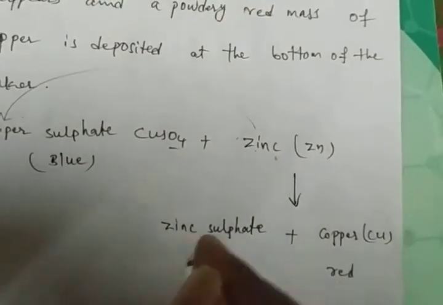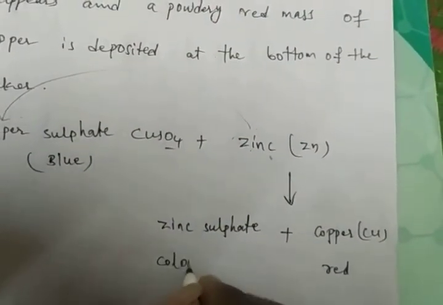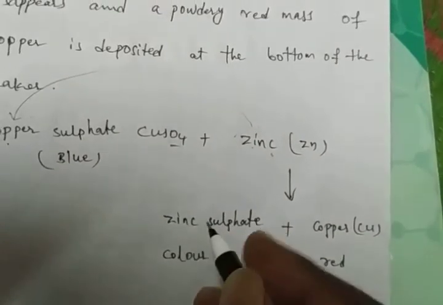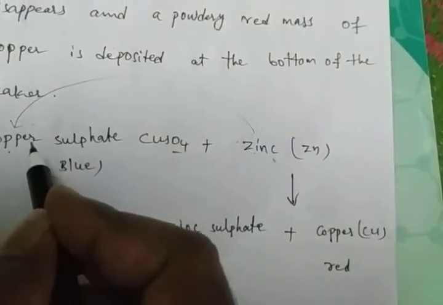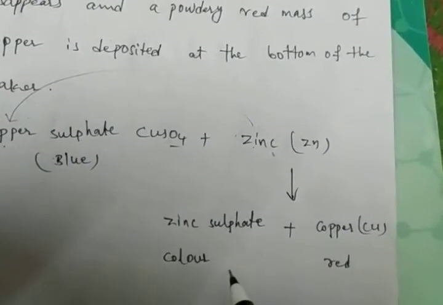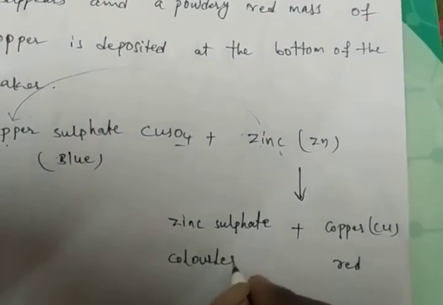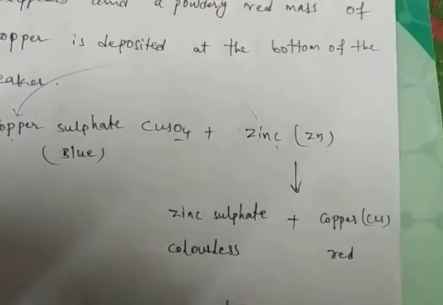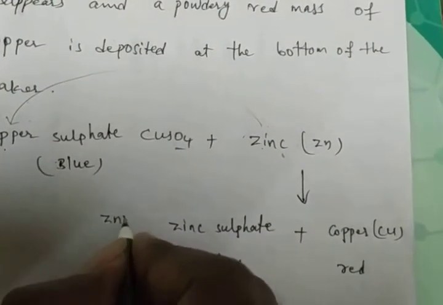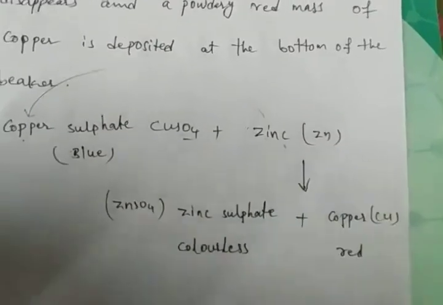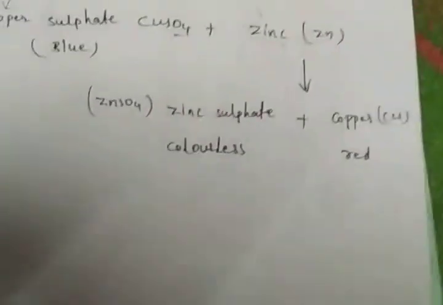So what about the zinc sulfate? It is colorless. Before that, copper sulfate is a blue color. After the zinc displaces the copper, it is colorless. Copper is a red color. What is the zinc sulfate formula? ZnSO4. So this is the reaction in the first beaker.